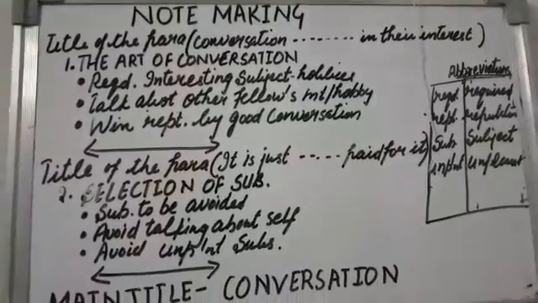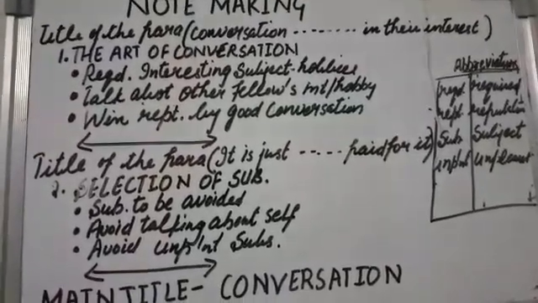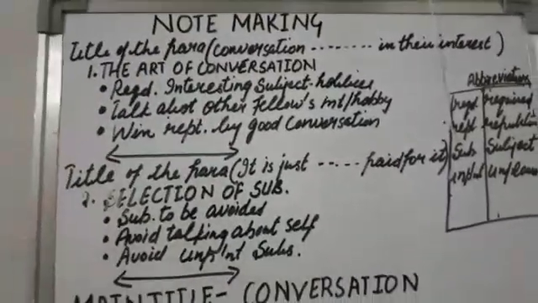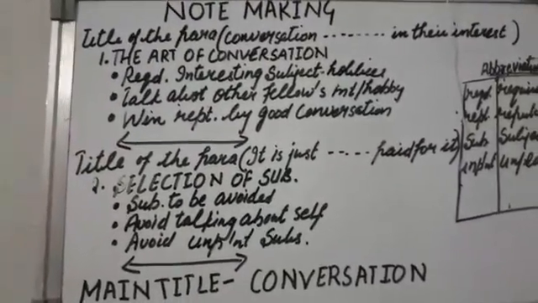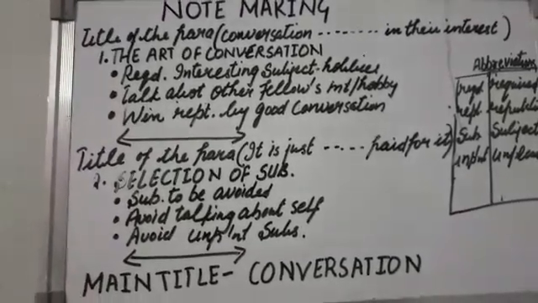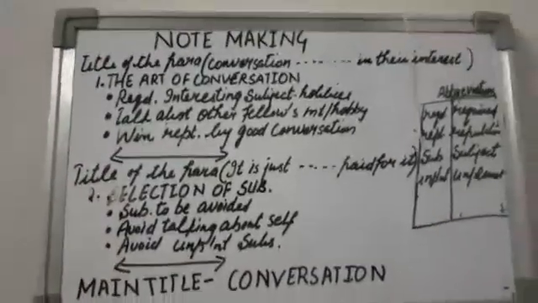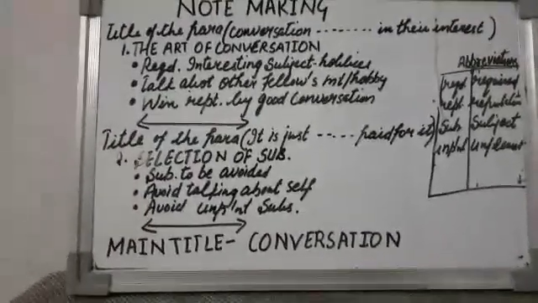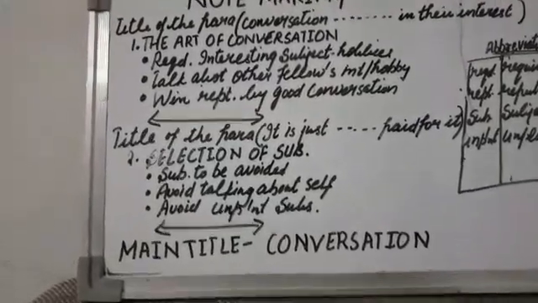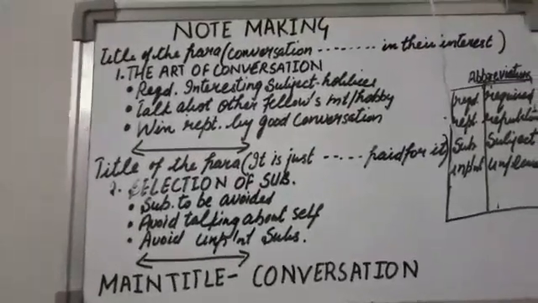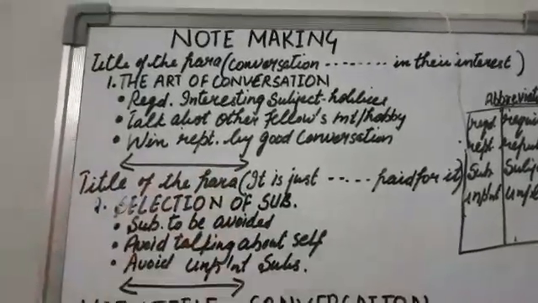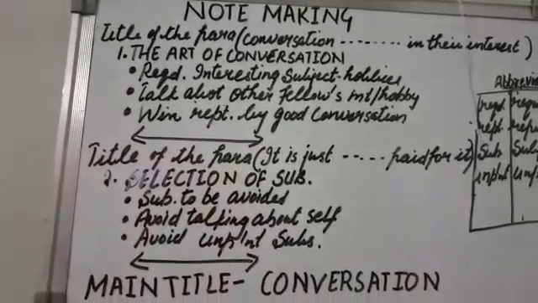After that, subheadings, subpoints. You will start the subpoints exactly from the first letter of the heading, and you will find out the subheadings: required, interesting subject, hobbies, talk about other fellows' interest or hobbies, win reputation by good conversation. So minimum three subheadings must be there. After that you will leave the space of one line and you will read the next para.